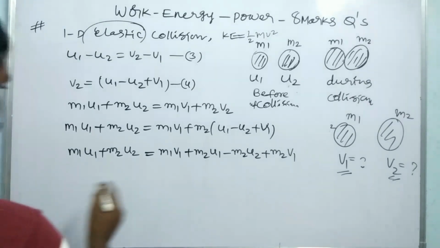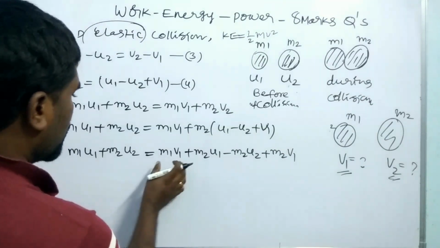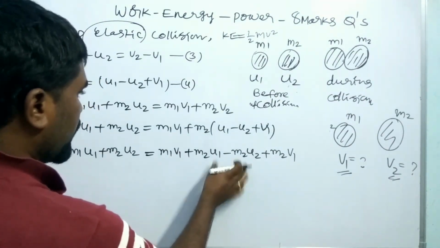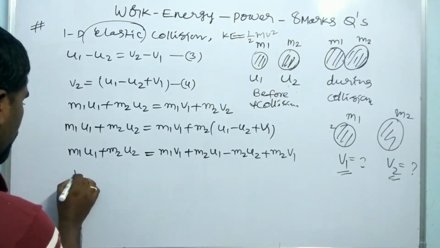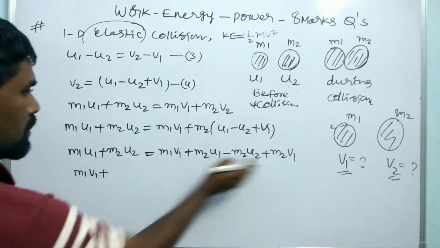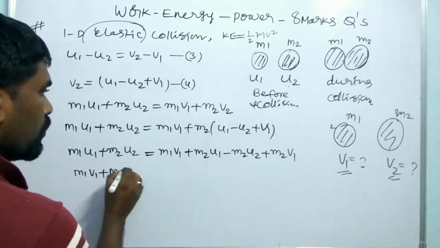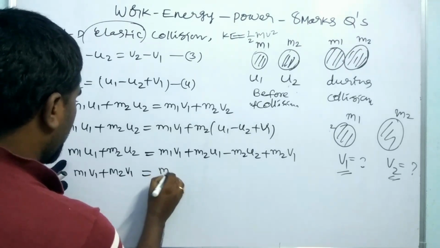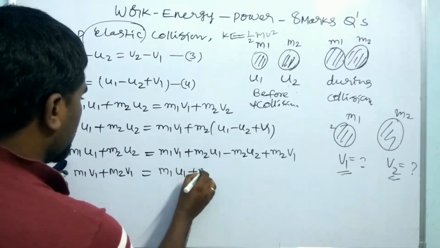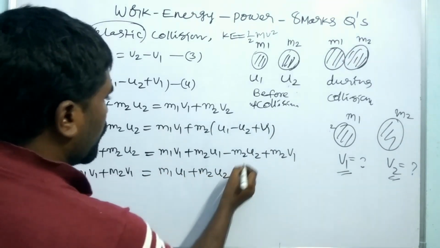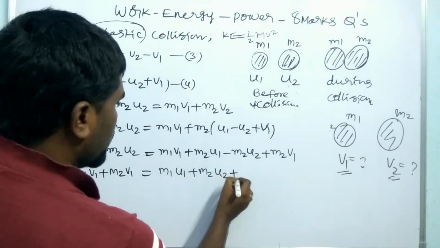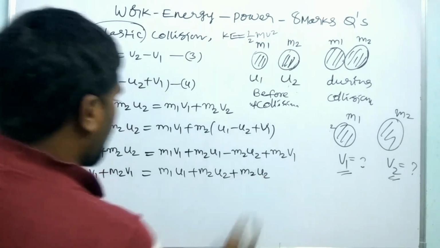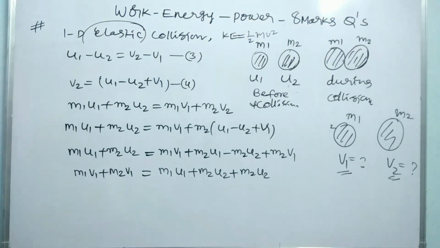So these are kept as final velocities. What are the final velocities here? m1 v1 and m2 v1. Keep this side and the others on the other side. So m1 v1 plus m2 v1 is equal to m1 u1 plus m2 u2. This one, keep this side, it is plus m2 u2. Okay, confusion?